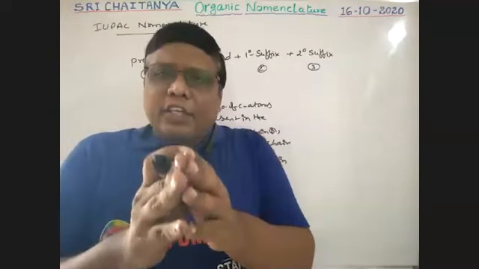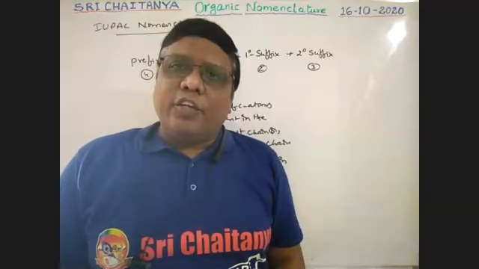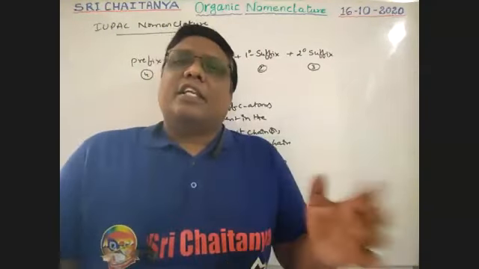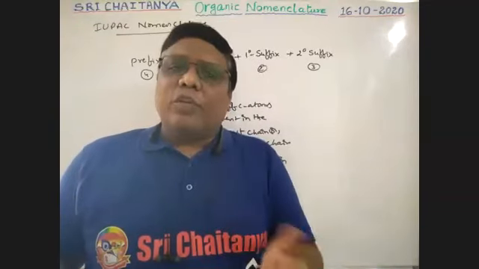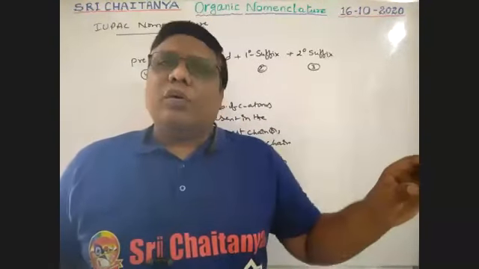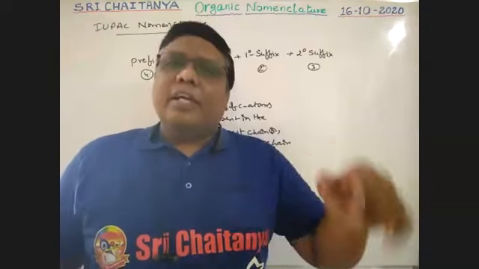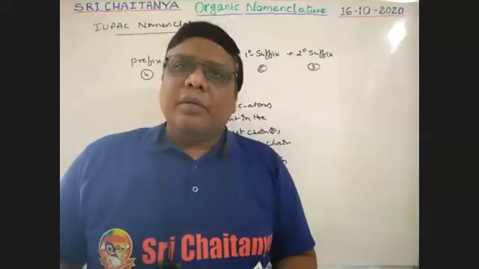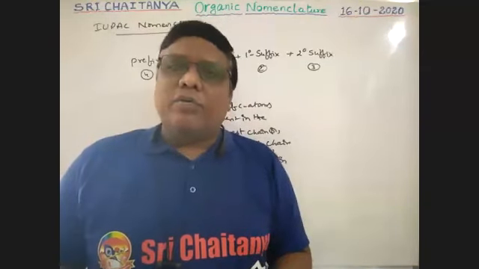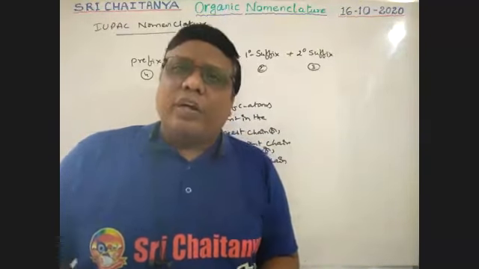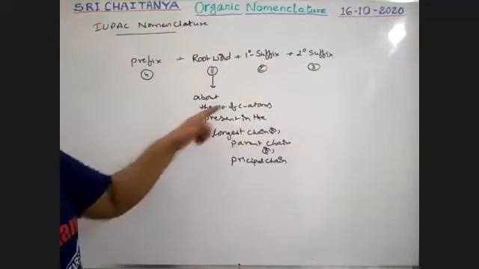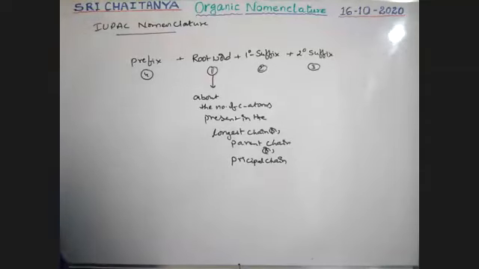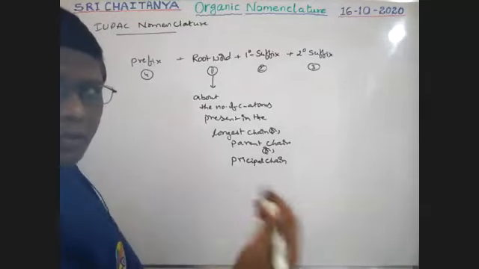The longest chain means a continuous carbon chain that contains the greatest number of carbons. The chain in which more carbons are there is called the parent chain. That is the basic root of that compound, the root chain of that carbon compound, which is called the root word. The root word gives the information about the number of carbon atoms present in the longest chain, or parent chain, or principal chain. For example, how to name the conditions?